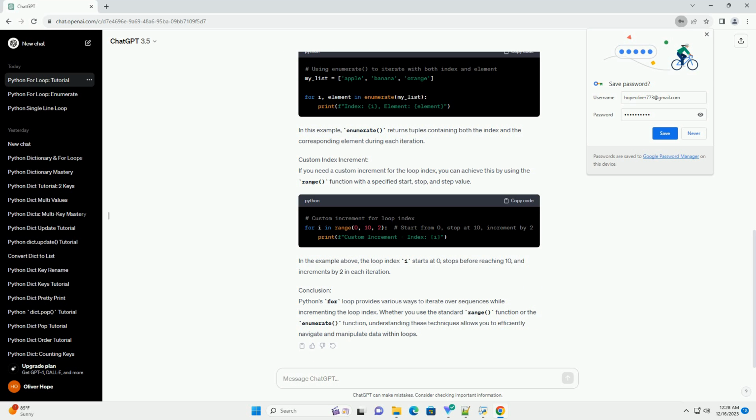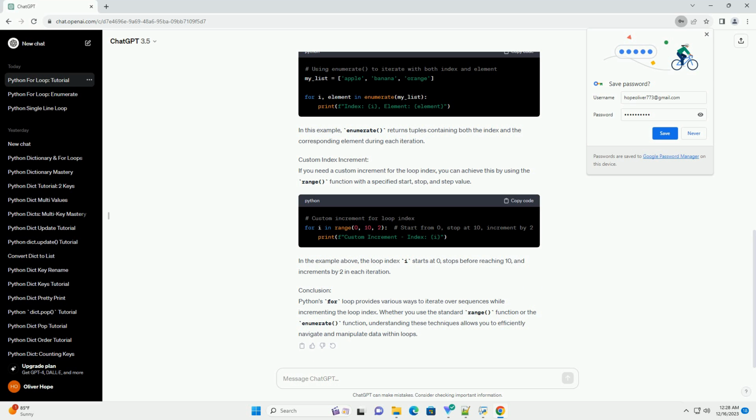In this example, range(len(fruits)) generates a sequence of indices from 0 to len(fruits) - 1. The loop iterates over these indices, and fruits[i] is used to access the corresponding element. The enumerate function is another elegant way to iterate over both the index and the element directly. The enumerate function returns pairs of index and element, simplifying the code and making it more readable.